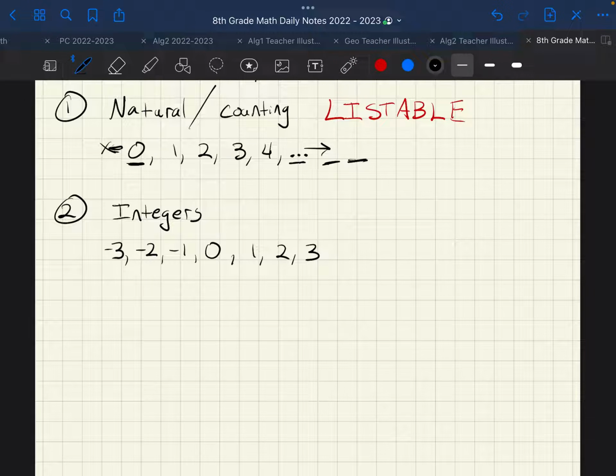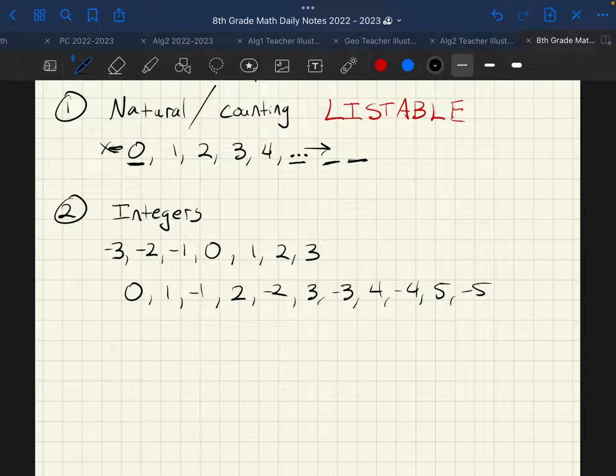So here is how you can change that. Watch my pattern, and if you can find the pattern and you agree that it only goes in 1 dimension, then it's listable. Start with 0, then do 1, then do -1. All right, so far so good. Then do 2, then do -2, then do 3, then do -3, then do 4, then do -4, then do 5, then do -5. Do you guys see the pattern?